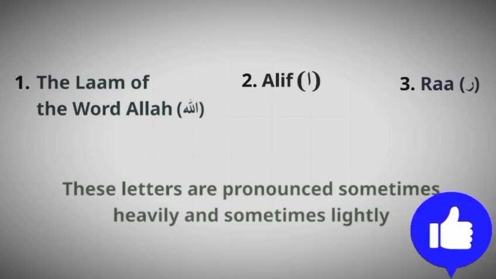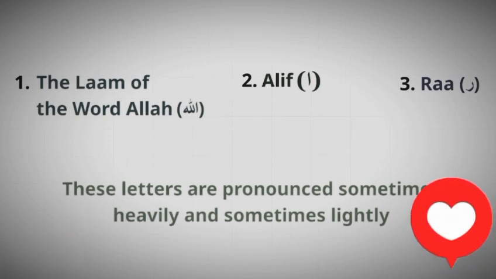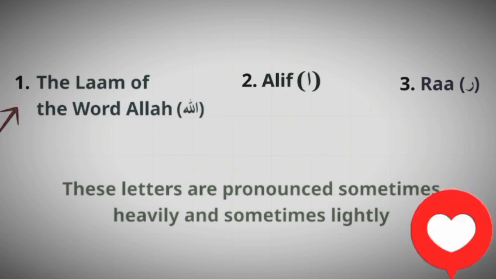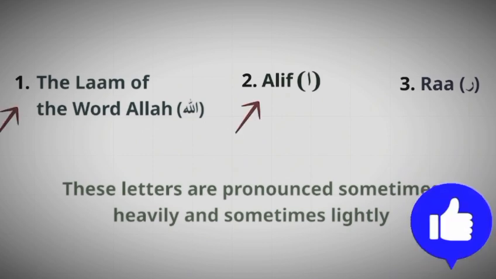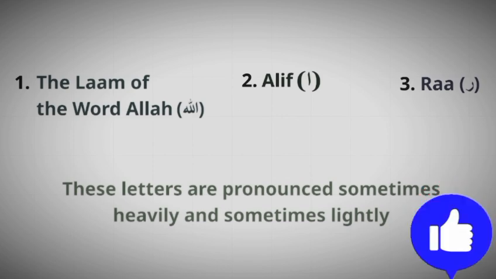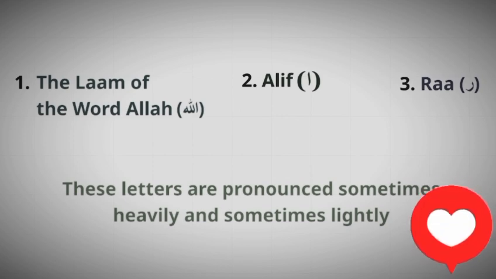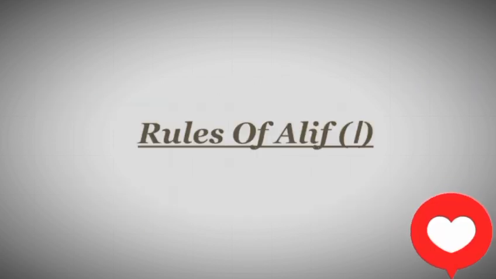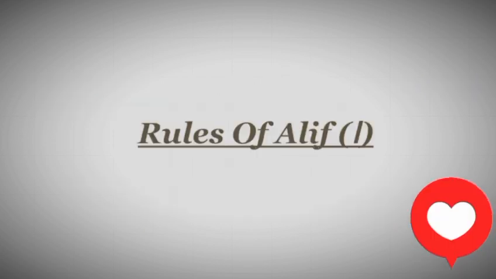There are 3 letters that are pronounced sometimes heavily and sometimes lightly. Those 3 letters are the lam of the word Allah, alif and ra. We have discussed the lam of the word Allah in the previous video. In this video, we are talking about alif, and in the upcoming video, inshallah, we will talk about the rules of ra. Let's start our main topic, the rules of alif.